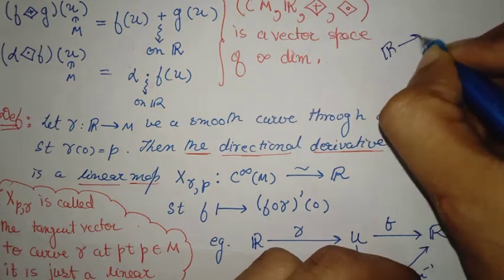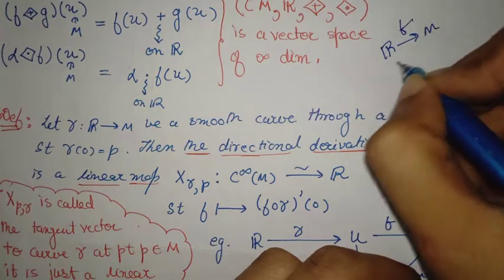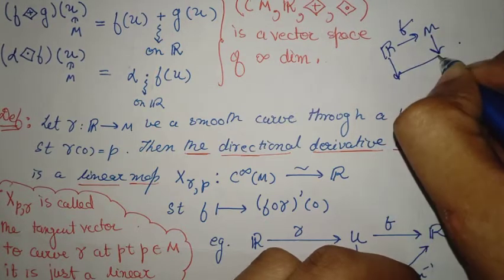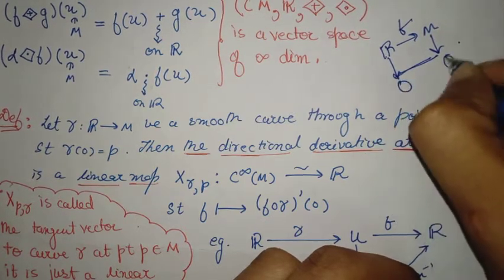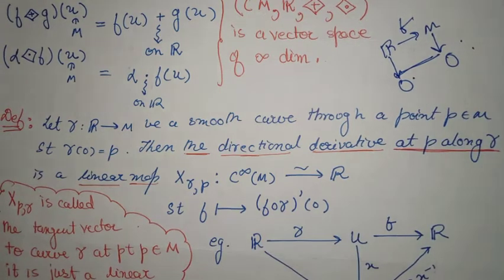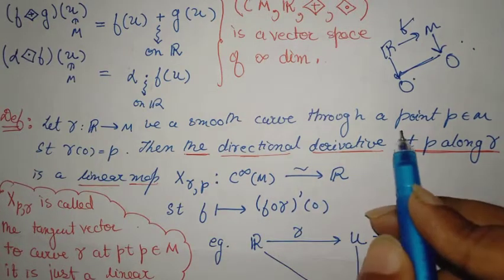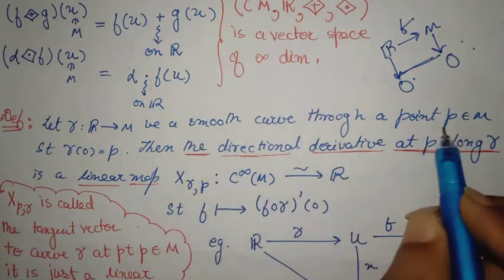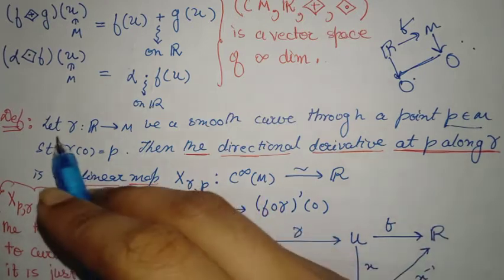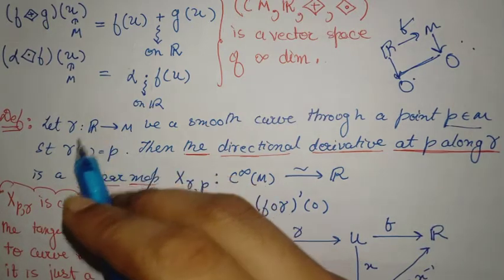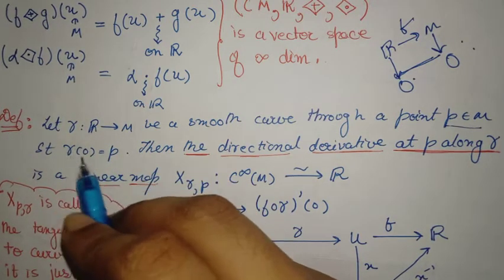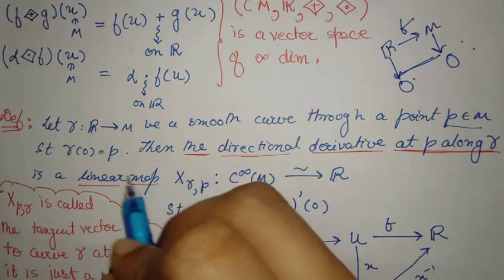If you have a manifold, another manifold, and a function, you can bring them down to the charts level, and then in R^d you can ask what it means for this function to be smooth. Anyway, let gamma be a smooth curve. You can think of gamma as the trajectory of a particle passing through a point P in the manifold, such that you can reparameterize your initial curve gamma to make gamma of 0 equal to P.